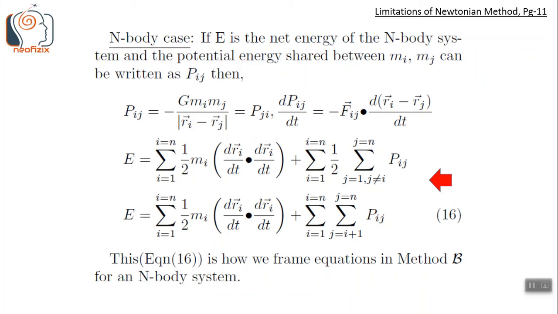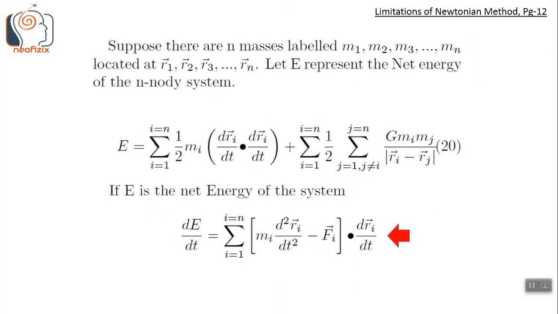The total energy of the system is the summation of all the kinetic energy terms of the n objects and the summation of all n into n minus 1 by 2 pairs of potential energy terms as shown in equation 16. Equation 16 can also be written as equation 20. With a bit of calculation, we can see that the time derivative of the total energy equation of the n-body system turns out to be a summation of dot products. Individual dot product terms are similar to equation 18 on page 8.